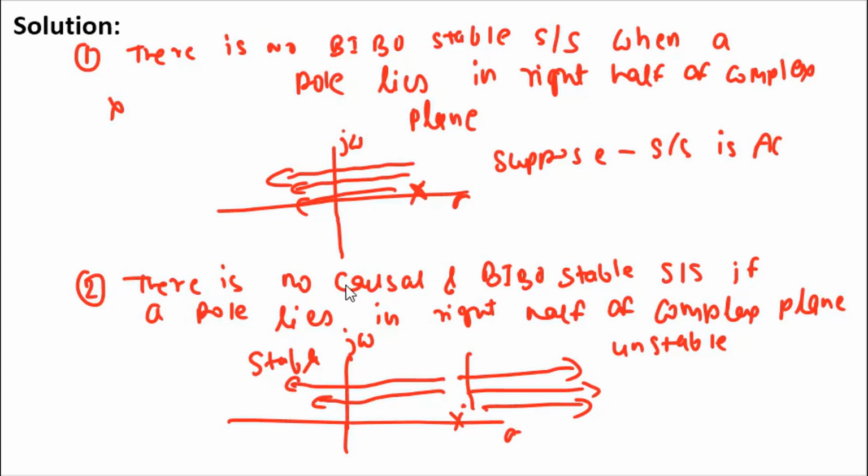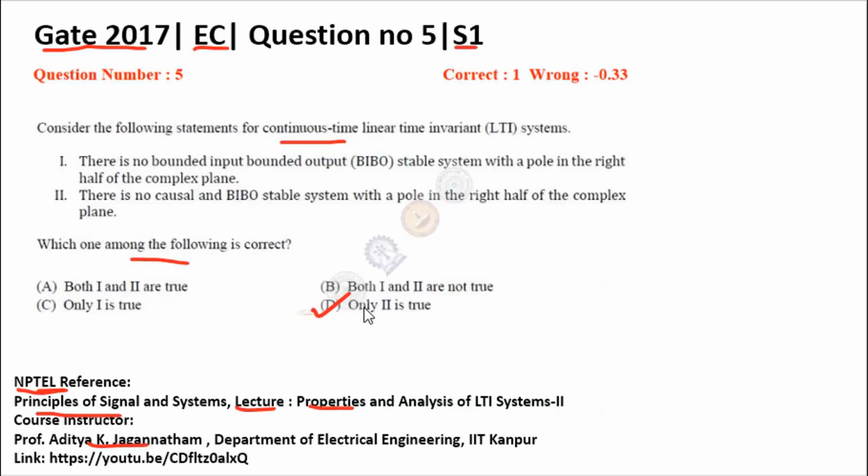So the condition is there is no causal and BIBO stable system. So yes, it is correct, because there is no causal and BIBO stable system if the pole lies in the right half of the complex plane. If it is causal, then it will be an unstable system, and if it is anti-causal, then it will be stable. So the two conditions will not meet at one time. So the correct answer for this question is option D, only 2 is true.